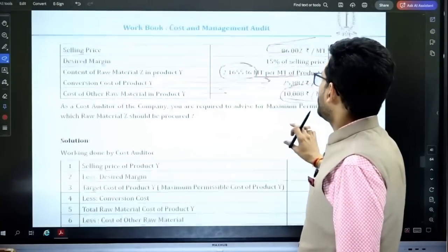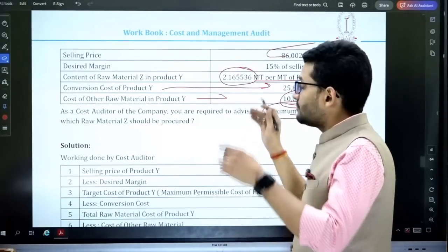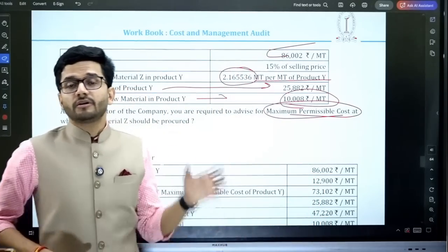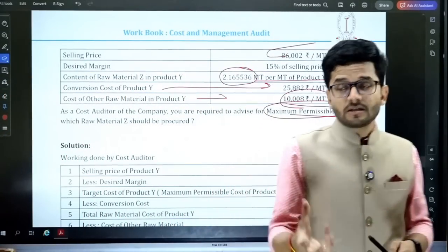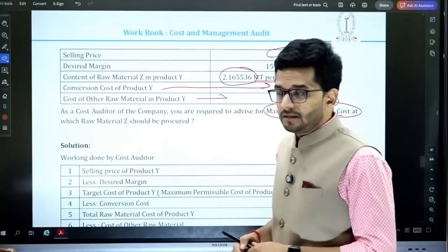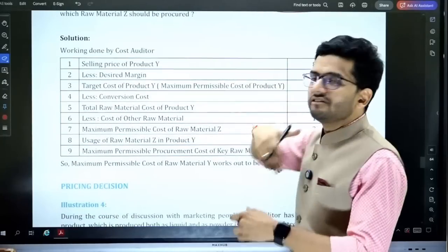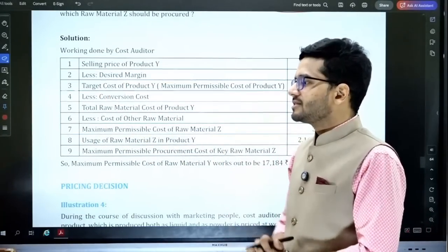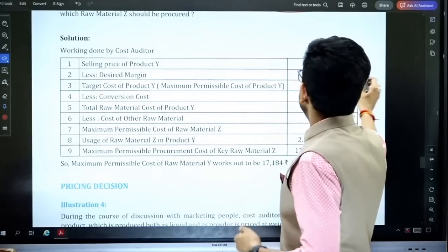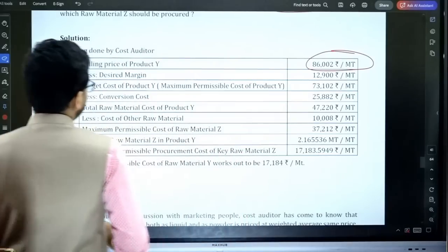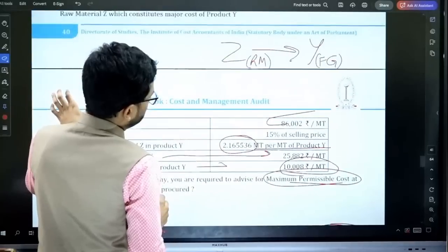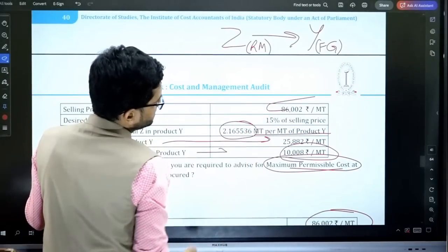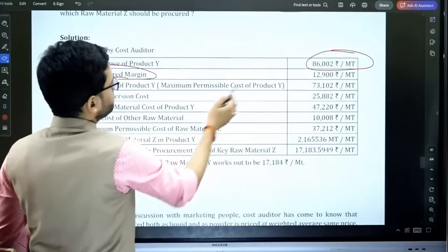As a cost auditor, you are required to advise the maximum permissible cost. What will be the maximum cost of raw material Z that can be purchased so that we maintain these numbers? So we'll do a reverse calculation. This question is of a reverse calculation. The selling price of product Y is 86,000. Then less the desired margin. Desired margin is 15% of the selling price. So 86,000 multiplied by 15%.